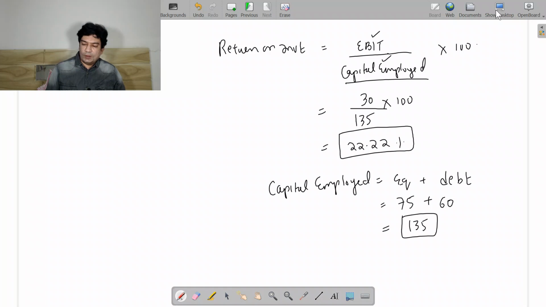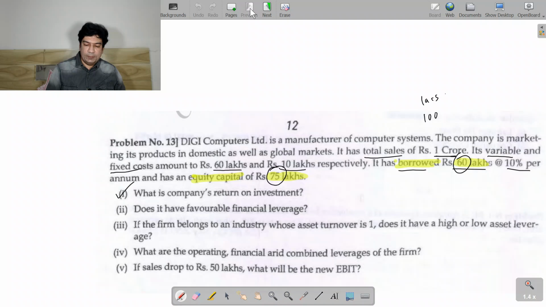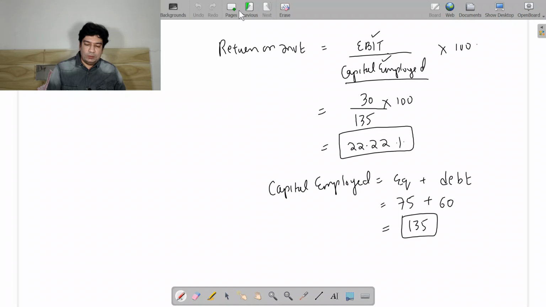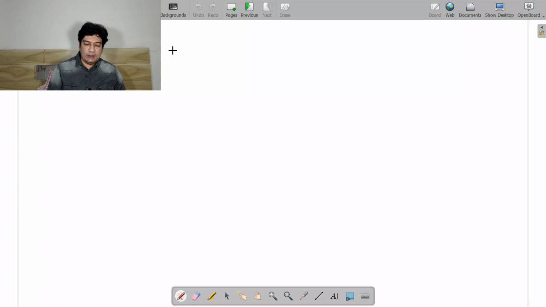Now this part we are able to answer, the return on investment. Now the second part is, does it have a favorable financial leverage? In financial leverage we have to take into account how much interest we are paying.